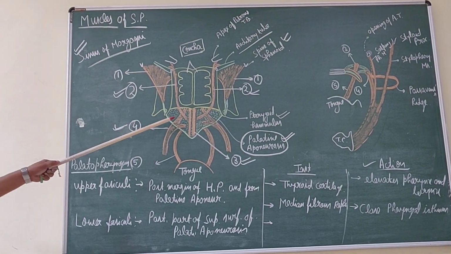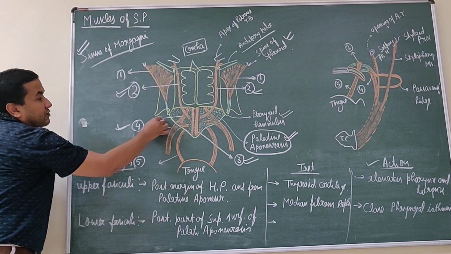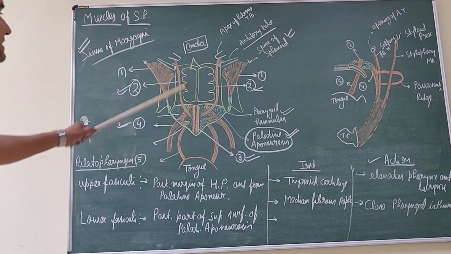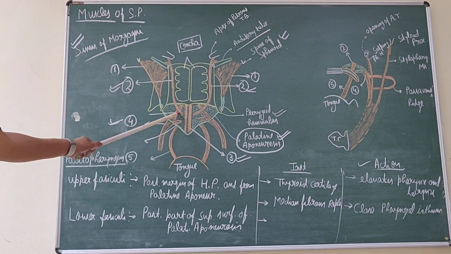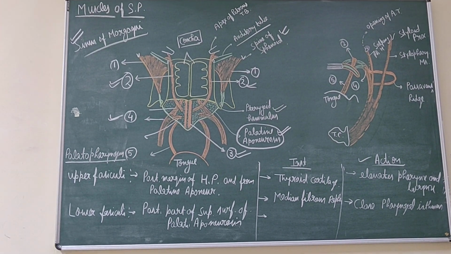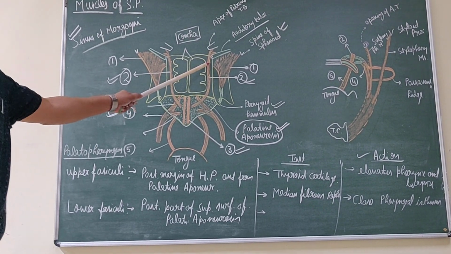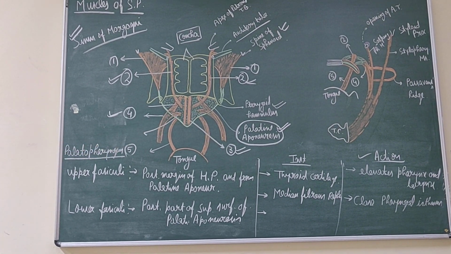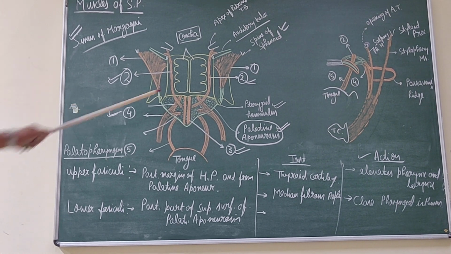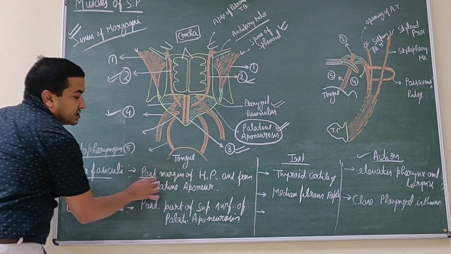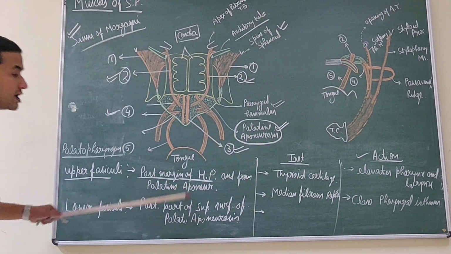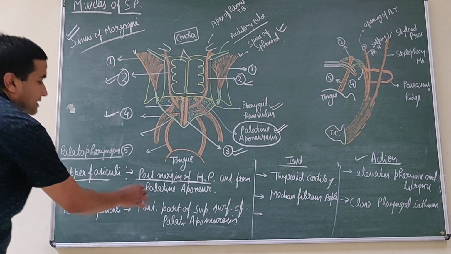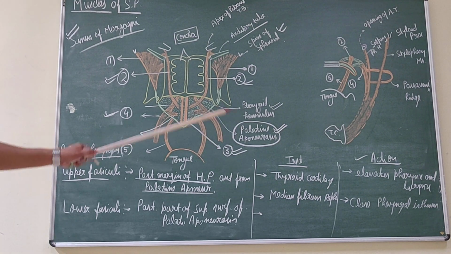It takes origin by two fasciculi. This is the upper one and this is the lower one. If you remember, these two fasciculi are separated by the insertion of the levator veli palatini muscle. The upper fasciculus takes origin from the posterior border of the hard palate, as well as some fibers from the superior surface of the palatine aponeurosis.